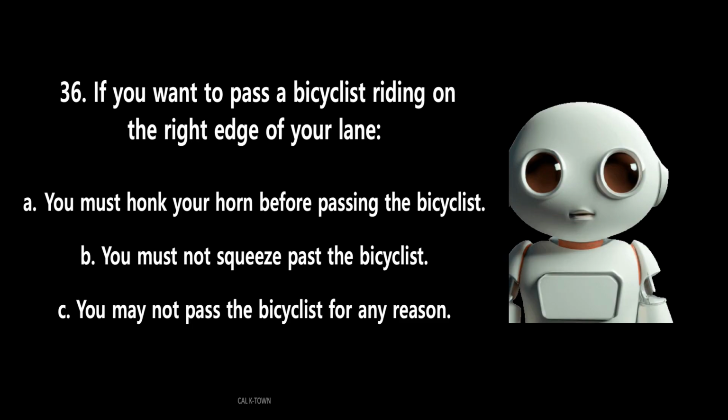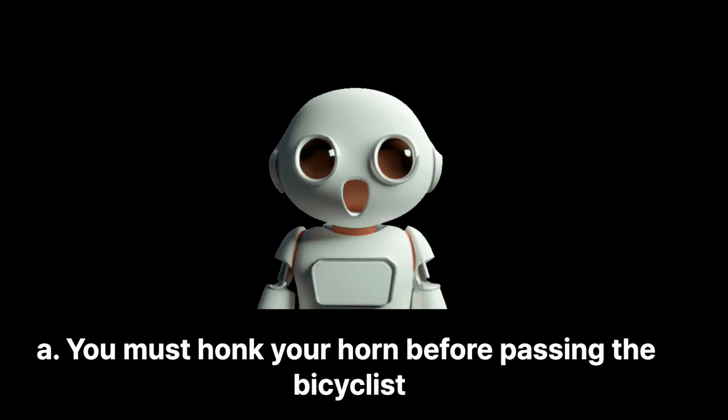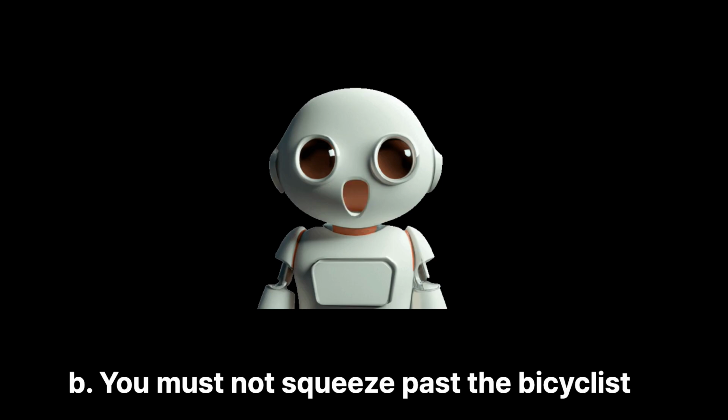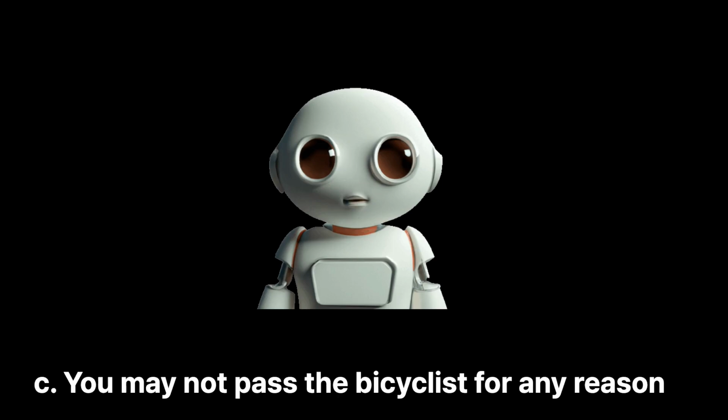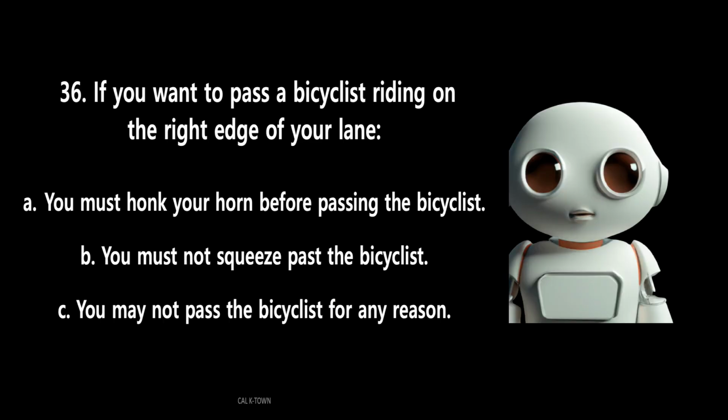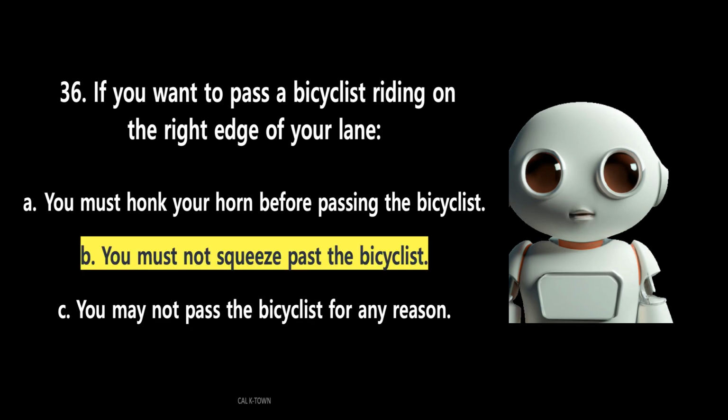36. If you want to pass a bicyclist riding on the right edge of your lane. A. You must honk your horn before passing the bicyclist. B. You must not squeeze past the bicyclist. C. You may not pass the bicyclist for any reason. The answer is B. You must not squeeze past the bicyclist. When passing a bicyclist, you must allow at least 3 feet of space between your vehicle and the bicycle whenever possible. You must not squeeze the bicyclist off the road.